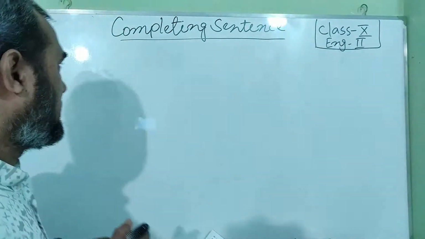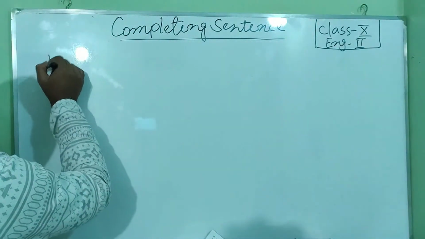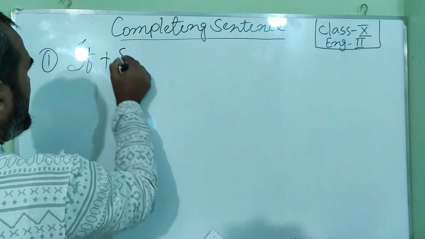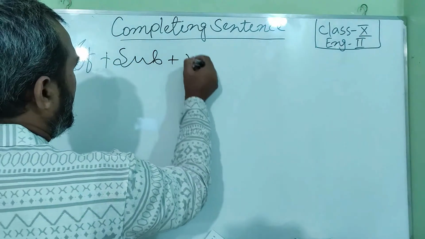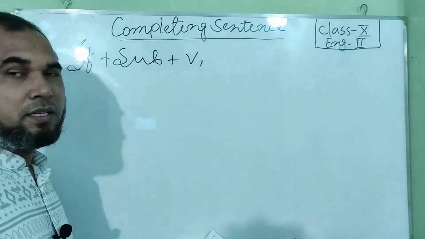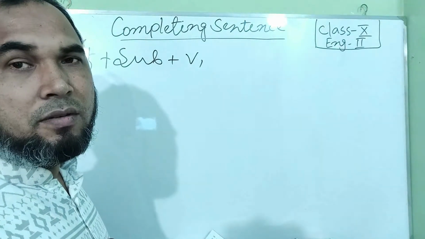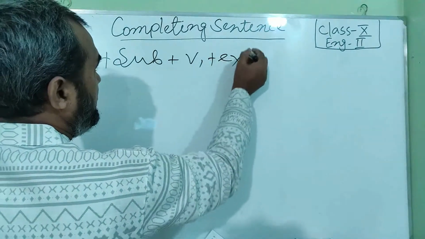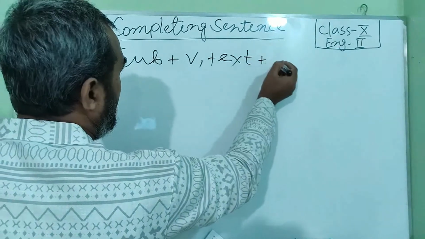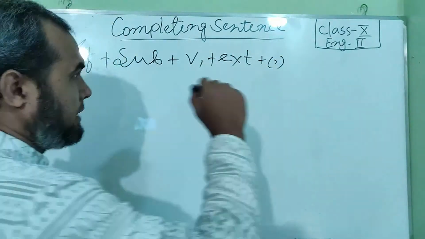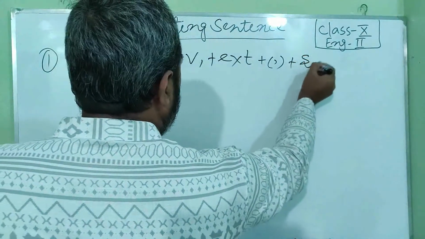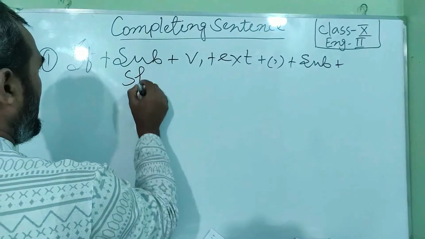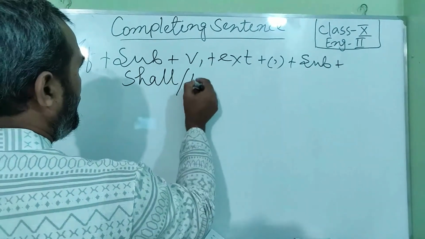First of all, the first conditional, that is number 1. First of all, if, then subject, then V1. I told you V1 means the base form of the verb. Then extension, then comma, then subject once again, then shall or will.